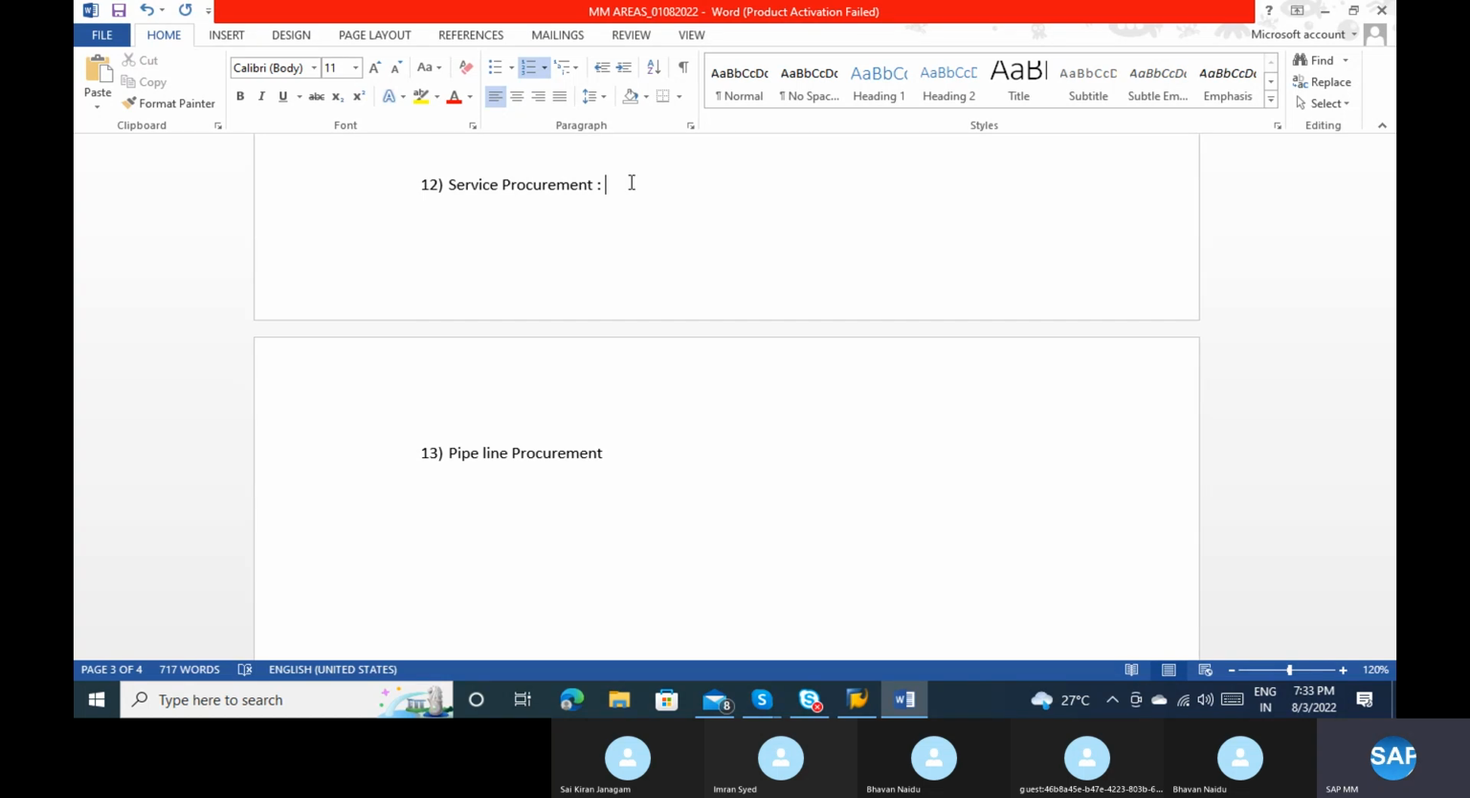Any doubts on this service procurement? No. All right, now let's go to the next process, which is pipeline procurement. I think this is also very simple. Can you give me an example for this pipeline?